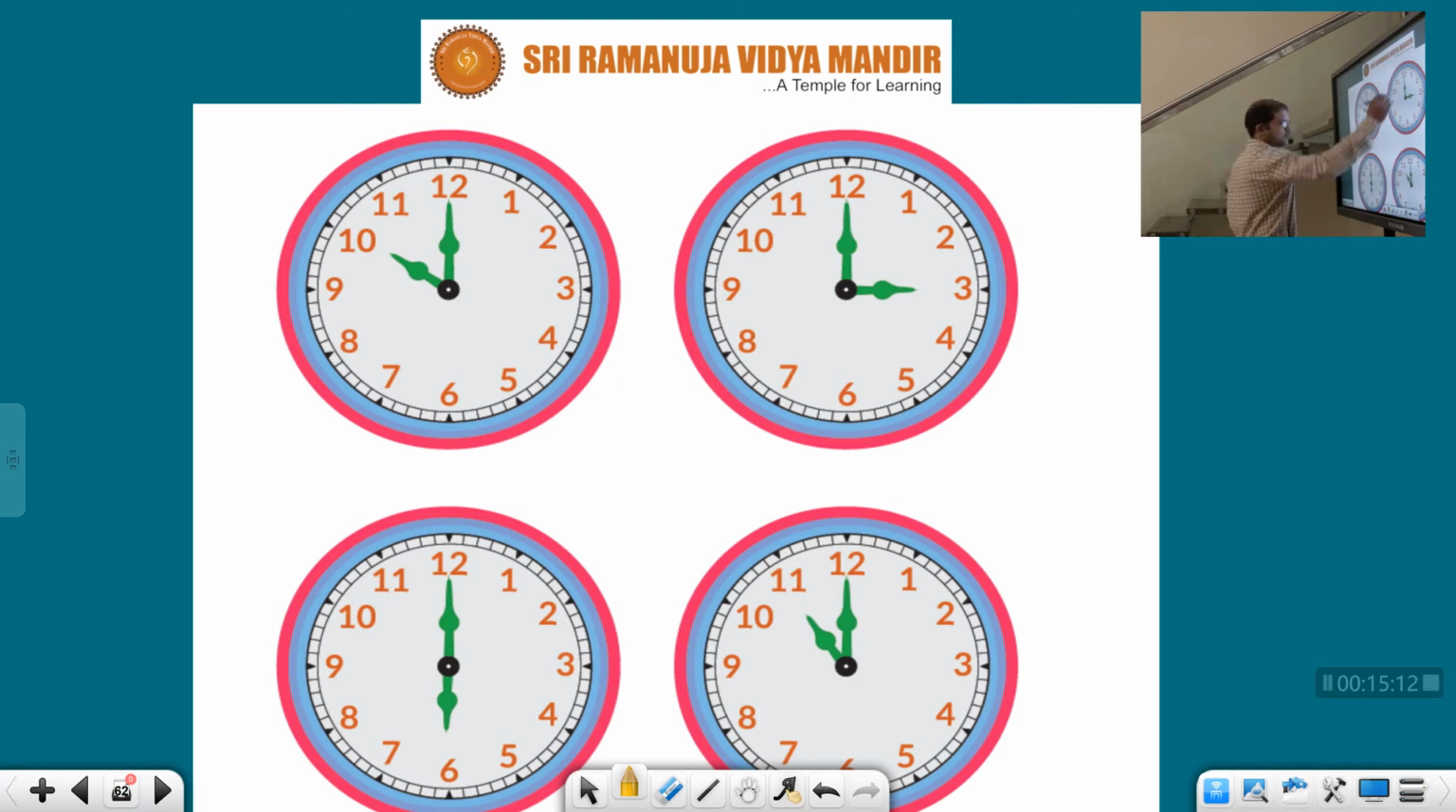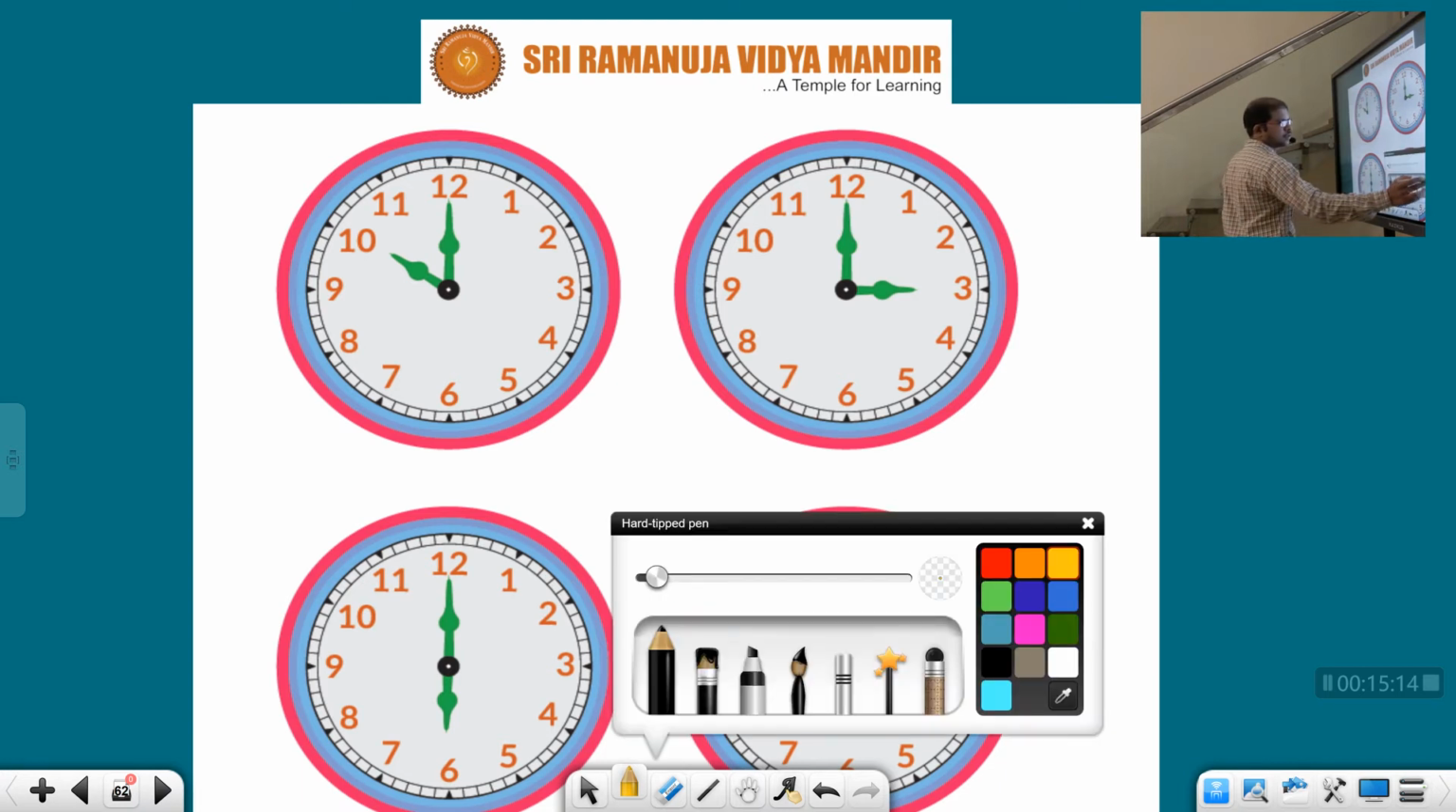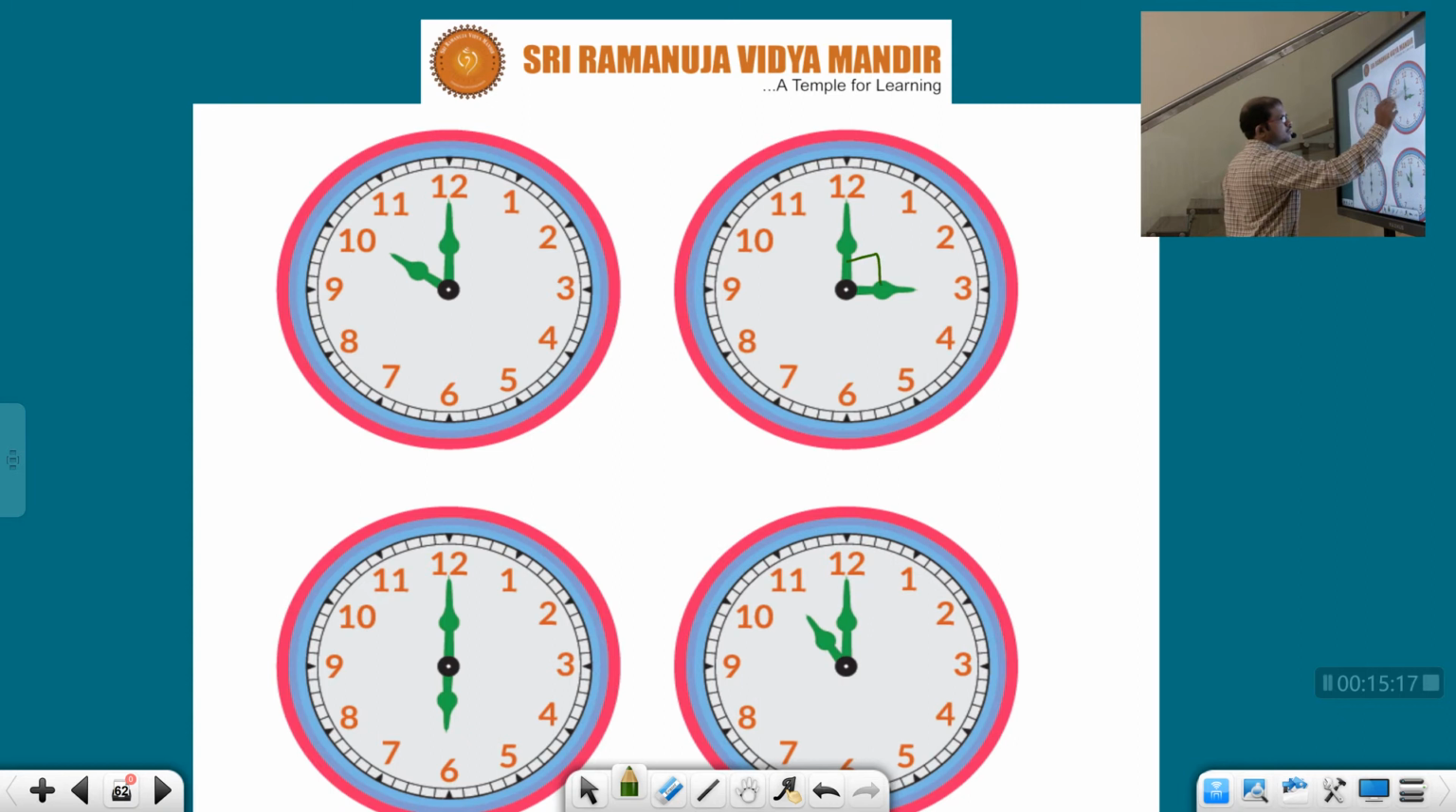Next, see here children, just see here, I will write some values. Here to here angle is how much? 90 degrees. Here to here how much is it? See children, it is not parallel, not perpendicular, so it is 45. Here to here how much will it be? 180 degrees children. And again here to here it could be around 30 degrees, less than 45.